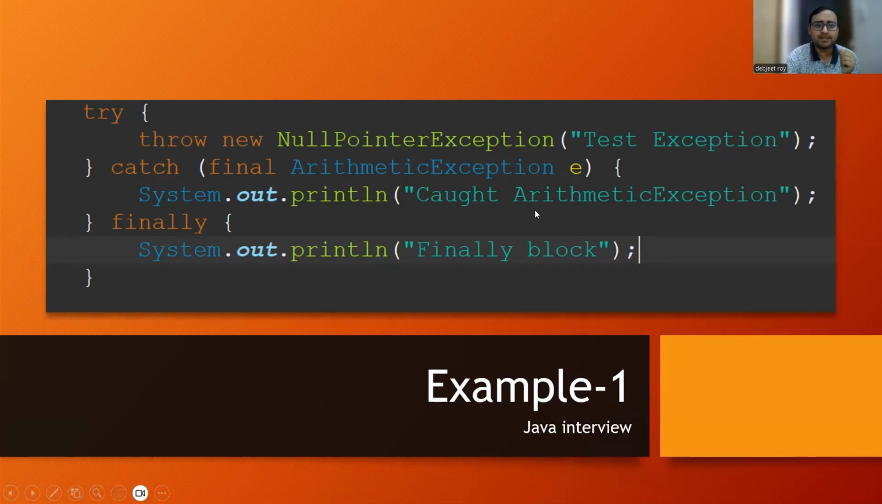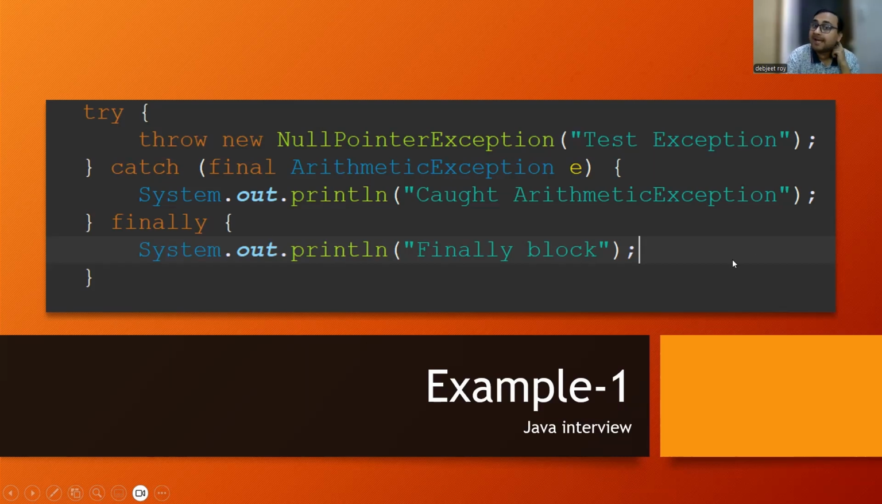Here, if you observe, I am throwing a NullPointerException, but I am catching ArithmeticException. That is nowhere related to each other. So that means this NullPointerException will not be caught by this catch block, and it will go to the finally block. So what will it print? It will print the finally block statement and then the test exception message.